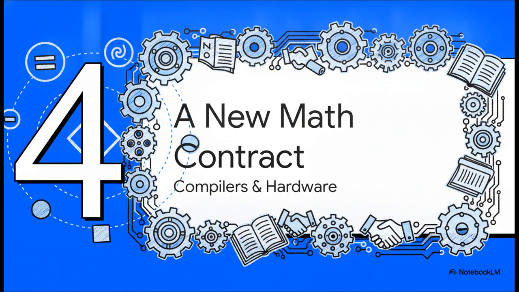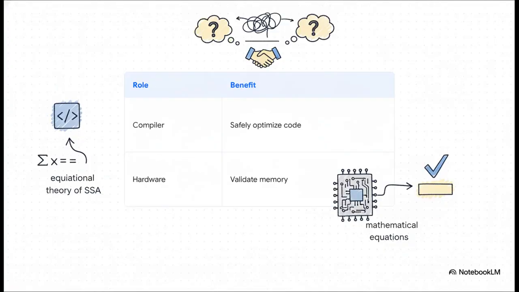By formalizing this equational theory, the authors have done something truly monumental here. They haven't just proposed some new syntax, they have essentially drafted a highly rigorous treaty for the entire tech world. The real beauty of this new contract is that it ends a very dangerous guessing game. Historically, compiler writers and hardware designers have been playing exactly that, but now they don't need to know each other's jobs perfectly. Compiler writers can safely optimize code relying solely upon the equational theory of SSA, without needing to know all the messy, intricate details of the hardware's memory model.